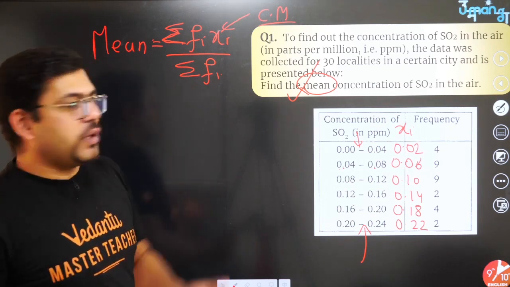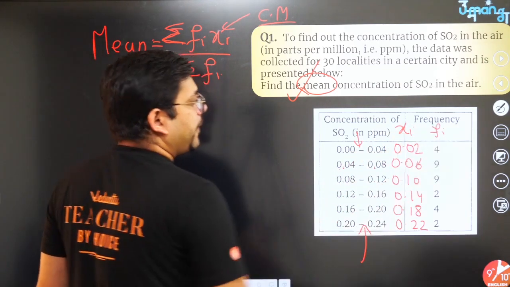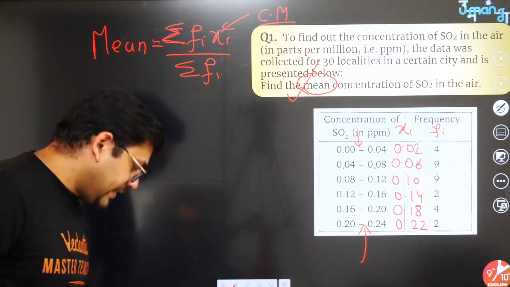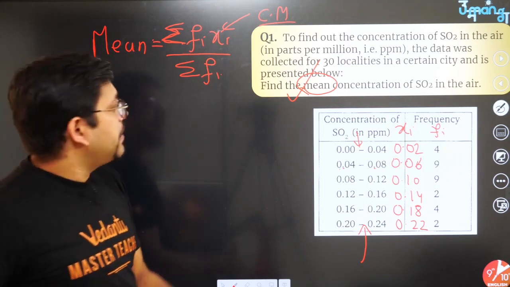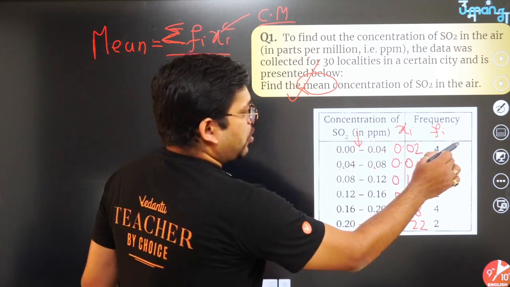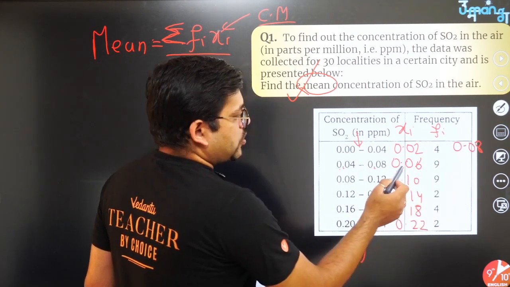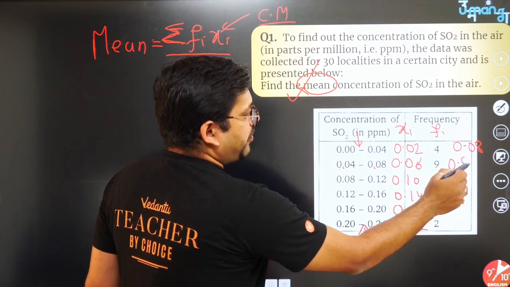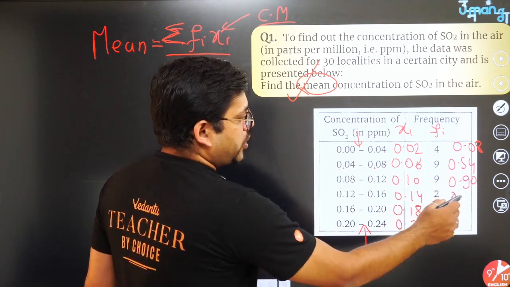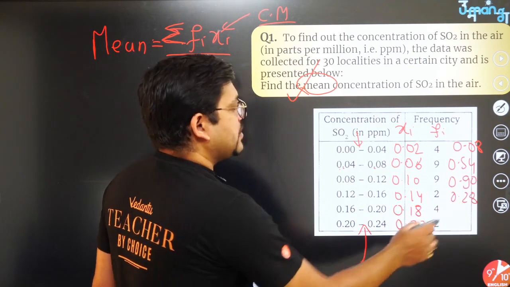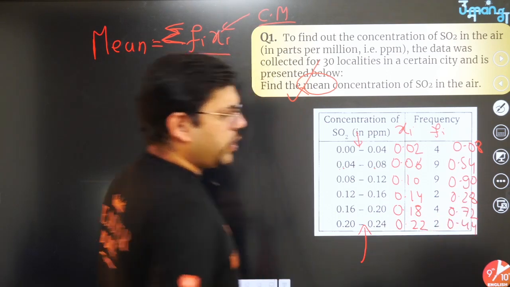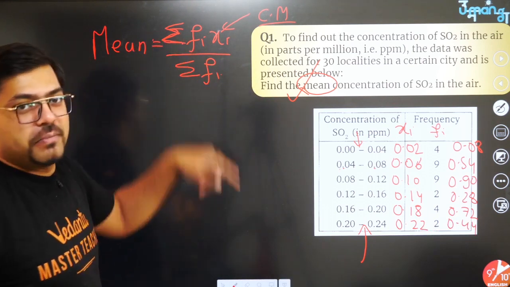Now for fi, the frequency, it is already given here. The formula says that we have to multiply fi and xi. So 0.02 into 4 is 0.08. 0.06 into 9 is 0.54. 9 into 10, 0.90. Then 0.28, 0.72, and then 0.44. Now surely we have to add all of them because summation means addition.